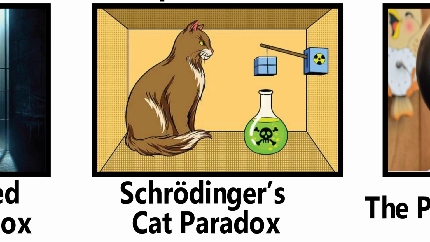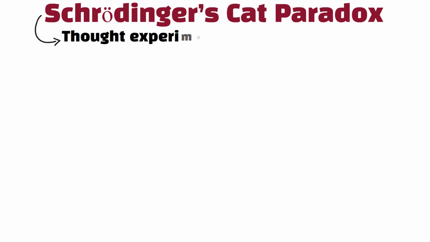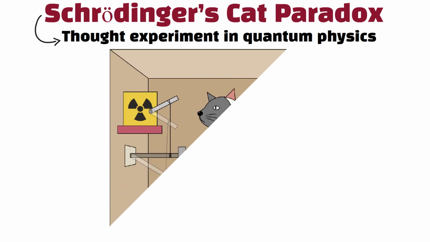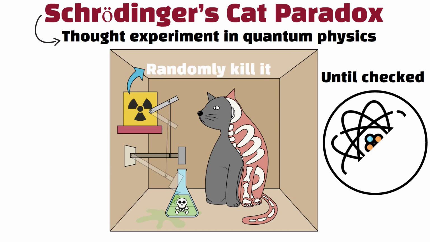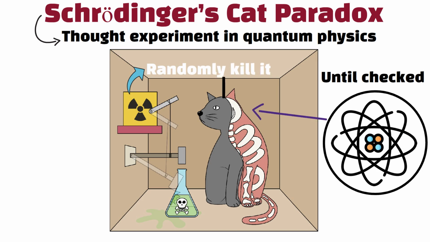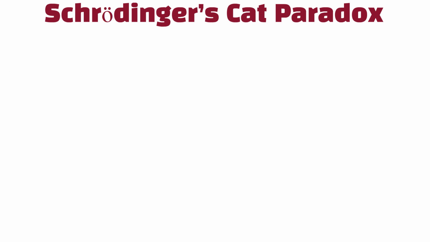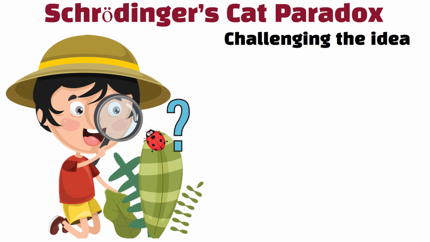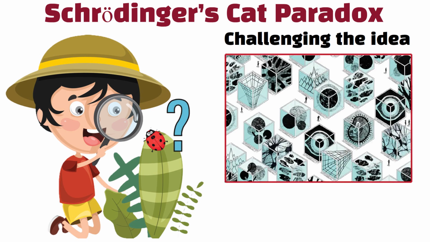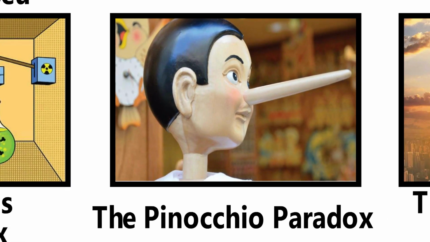Schrodinger's Cat Paradox. Schrodinger's cat is a thought experiment in quantum physics. A cat is placed in a box with a device that can randomly kill it. Until checked, quantum rules say the cat can be thought of as both alive and dead. Opening the box decides its fate. This paradox shows how observing something might affect what it is, challenging the idea that reality exists in a definite state without us looking.